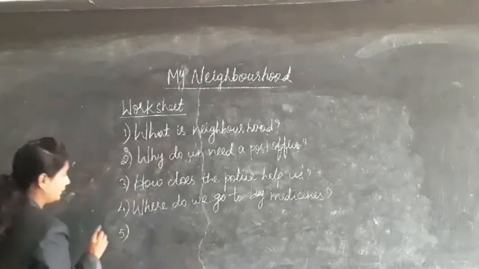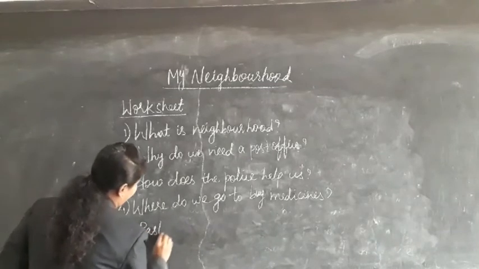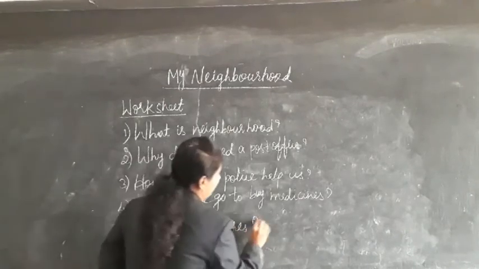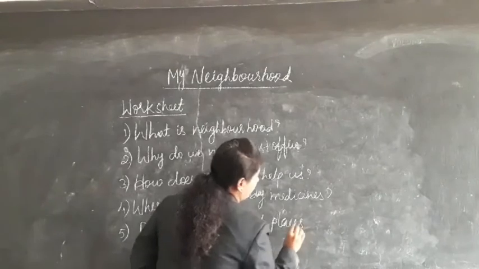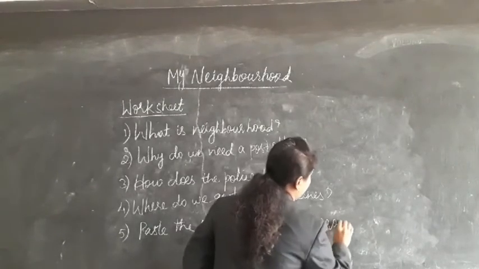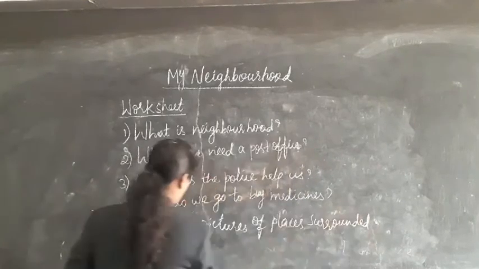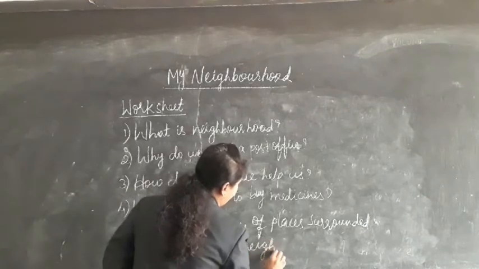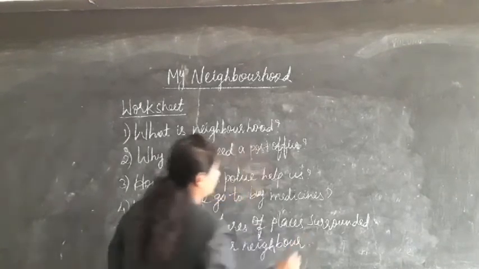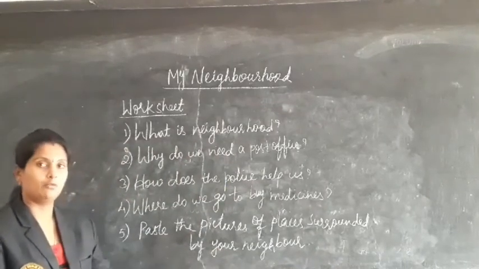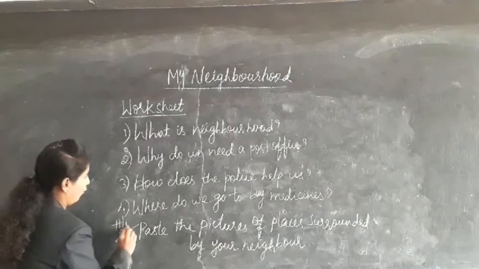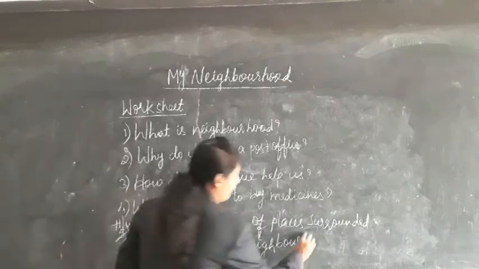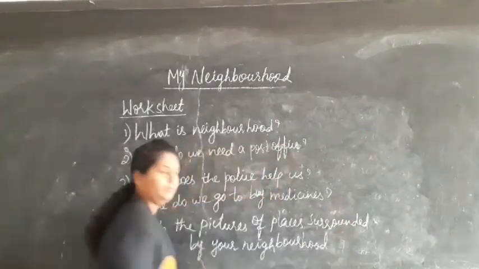I will be giving you one homework here. Paste the pictures of places surrounded by your neighborhood. Okay, you have to paste pictures like hospital, temple, schools, whatever it may be. This is the homework question. Paste the pictures of the places surrounded by your neighborhood.